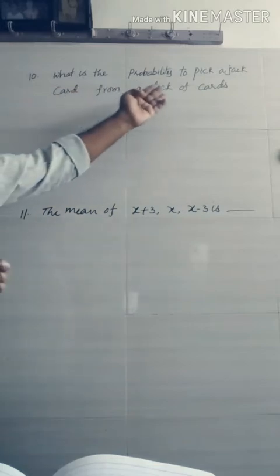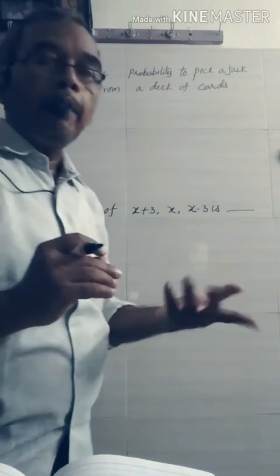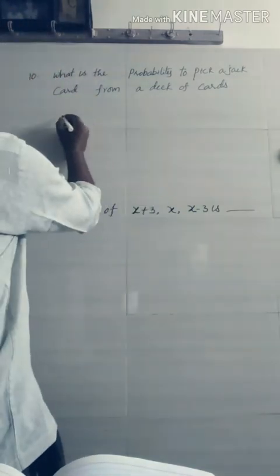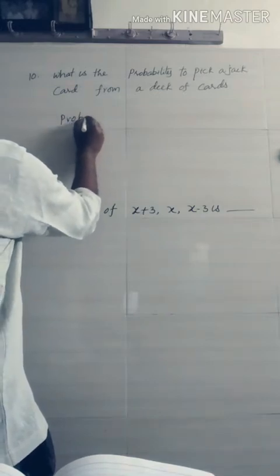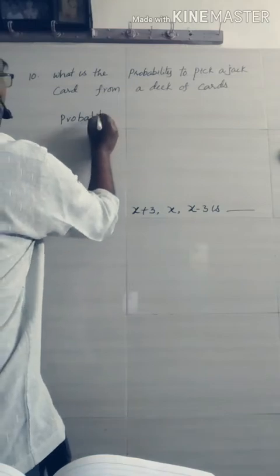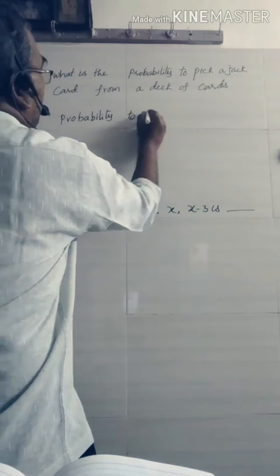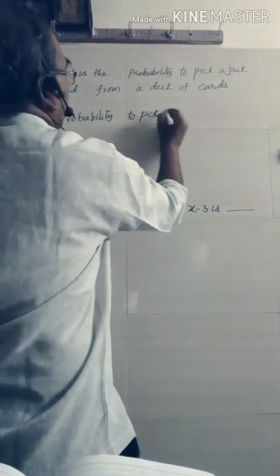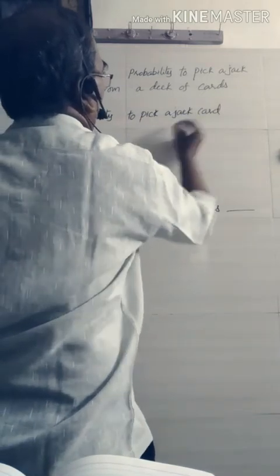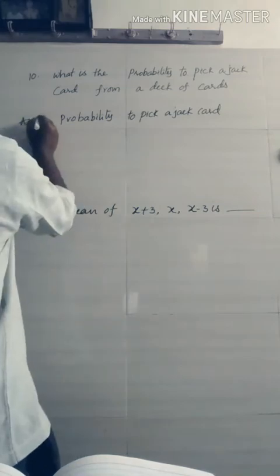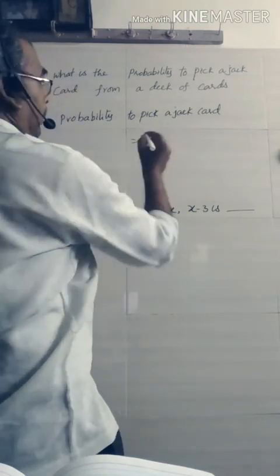The question is, what is the probability to pick a jack card? So, 4 by 52. Probability to pick a jack card is, we know the formula, you may write it.